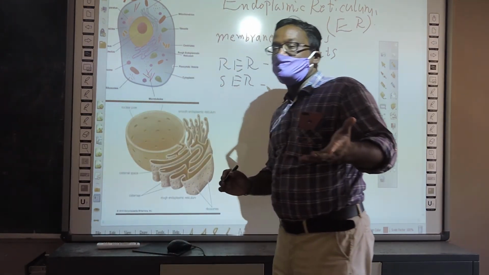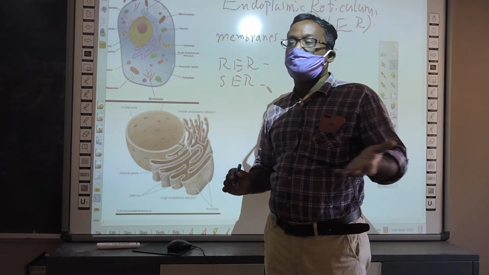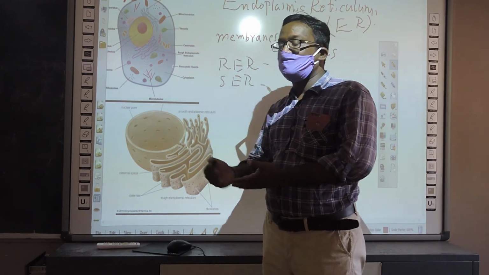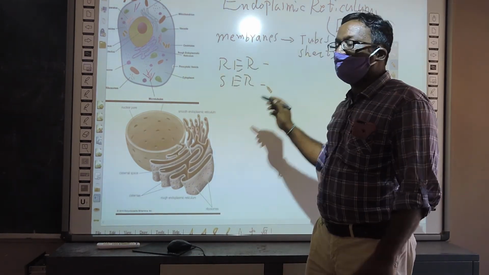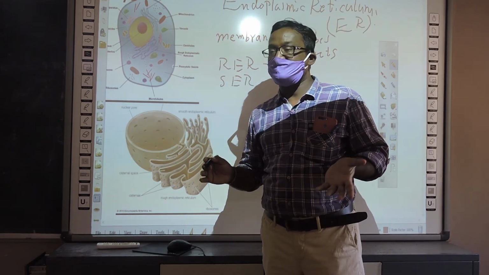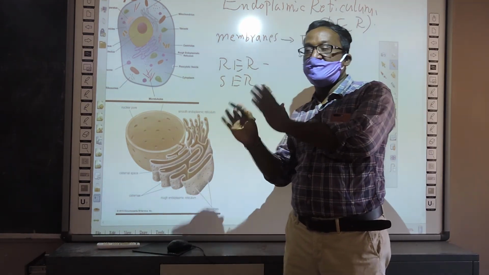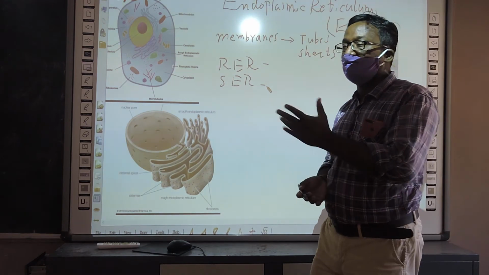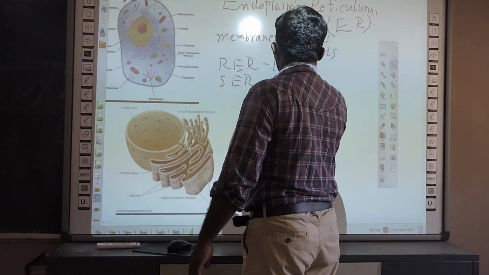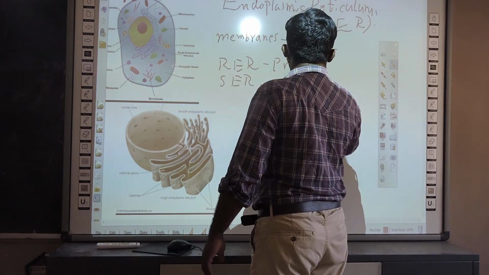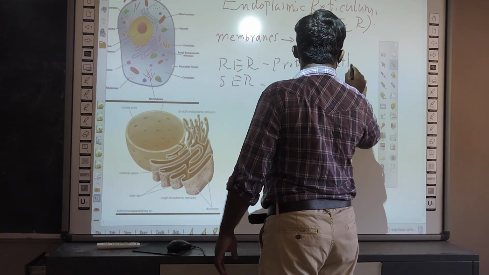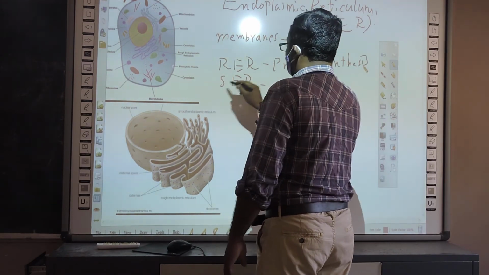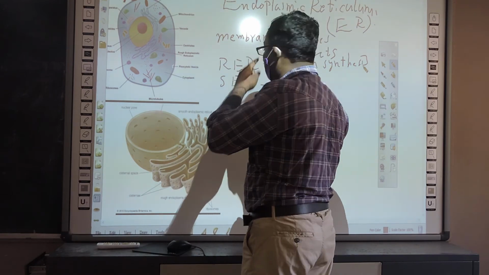What is the function of ribosomes? Protein synthesis. So obviously, the rough endoplasmic reticulum's function is also protein synthesis. That means it provides the surface for protein synthesis. Smooth endoplasmic reticulum helps in lipid synthesis.